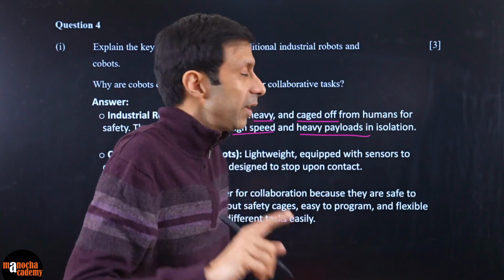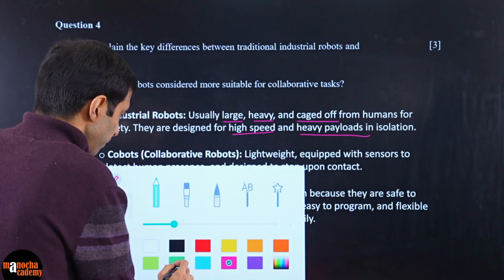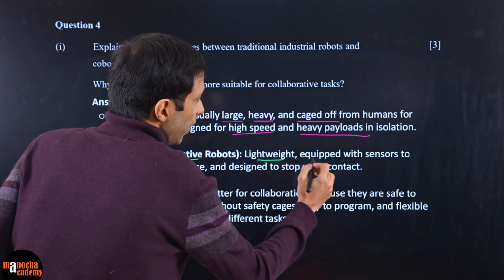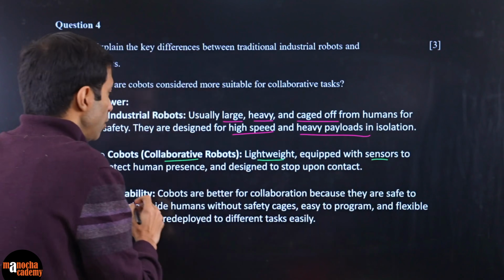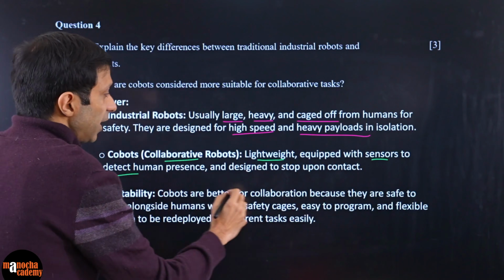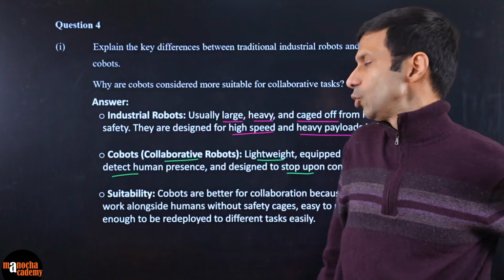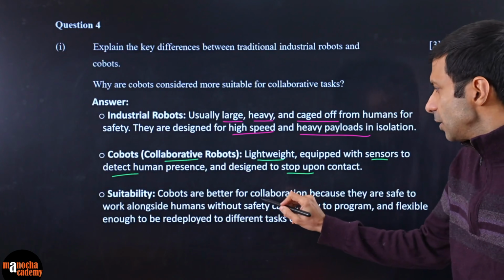But cobots means collaborative robots. These are basically going to be the future. Collaborative robots are lightweight, equipped with sensors to detect human presence, and designed to stop upon contact. So they are definitely better suited for collaborative tasks.